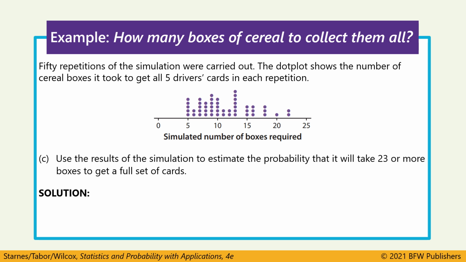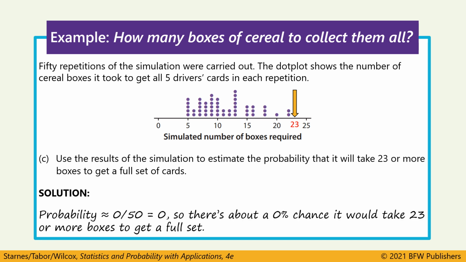Now we want to estimate the probability that it would take 23 or more boxes to get a full set of cards. 23 is not actually even in our simulation here. Of the 50 trials that we ran, represented by those dots in the dot plot, 0 of them took 23 or more boxes to get the full set. So the probability of this happening is 0% according to our simulation.